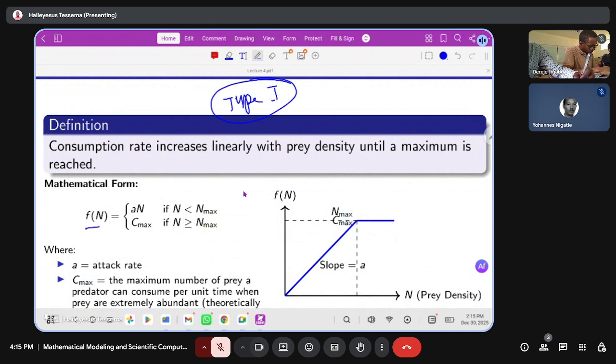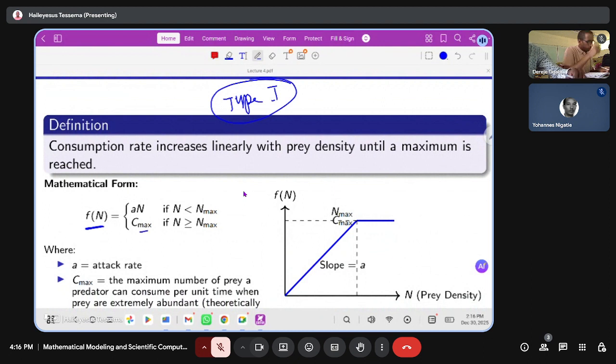So the functional response F(n) is equal to A times N, where A is the slope, but it's said to be an attack rate. It's the slope of the consumption for a type 1 predator, if the total number of prey is less than the maximum number of prey.